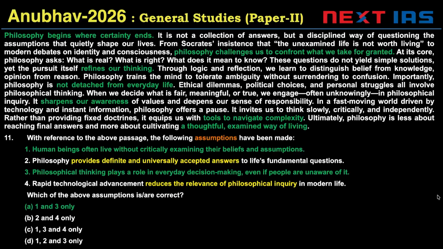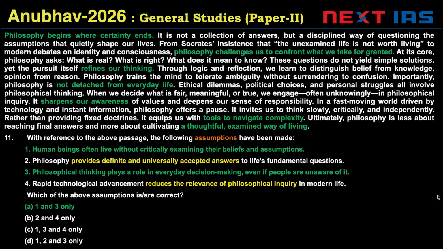So if you take a philosophical approach, you can end up with meaningful or fair inquiry. That means that if we do not take the philosophical approach, we don't critically examine our beliefs and assumptions. We often live without critically examining them.